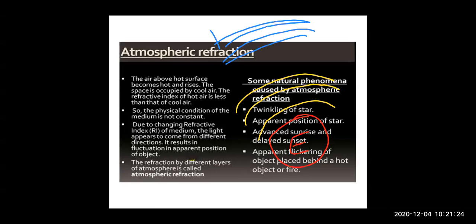So they will make a rarer medium, and the layers closer to the earth will be denser because of the dust, pollution and carbon dioxide and many gases. So this is densely populated. Here you are going to have many gases. It is just a mixture, right, children? But far from the earth, the gases are not that densely populated, right?